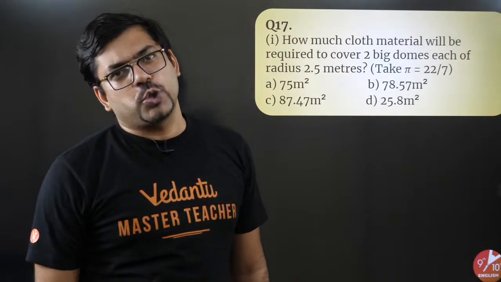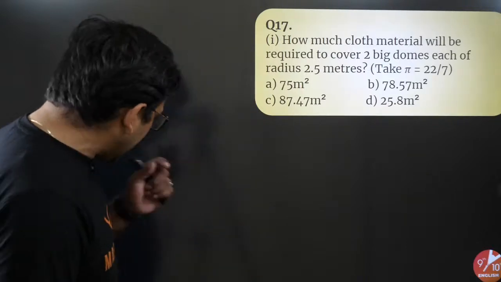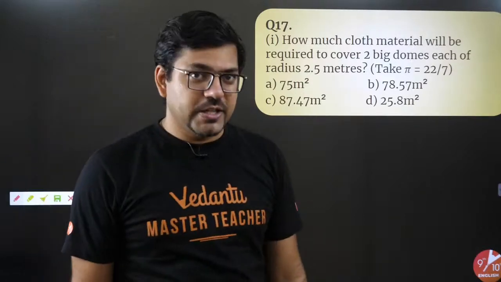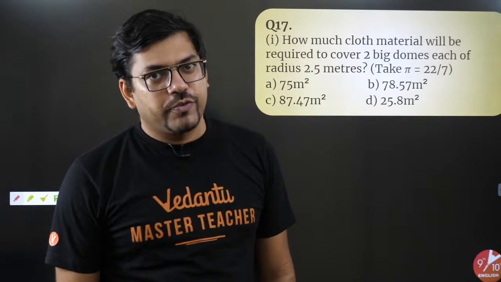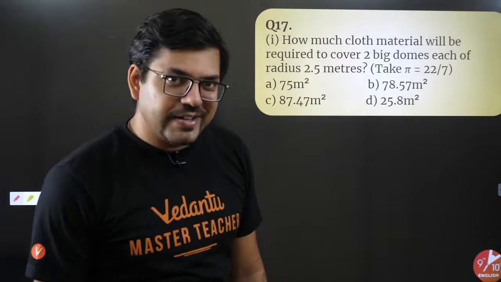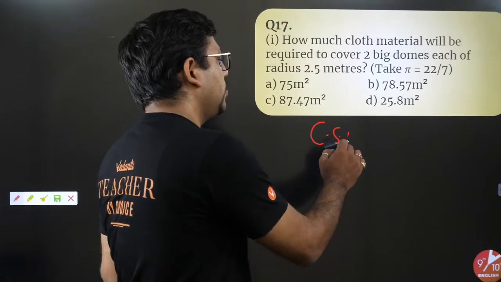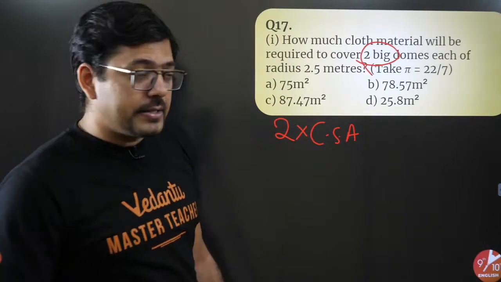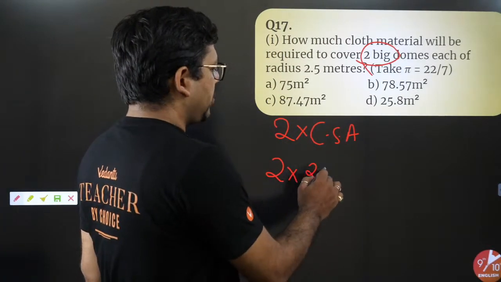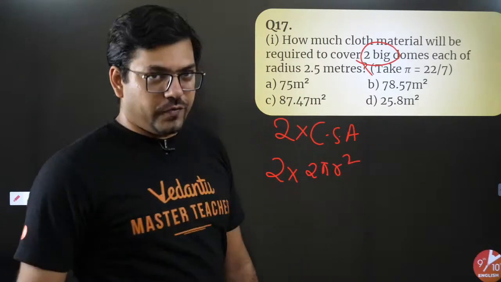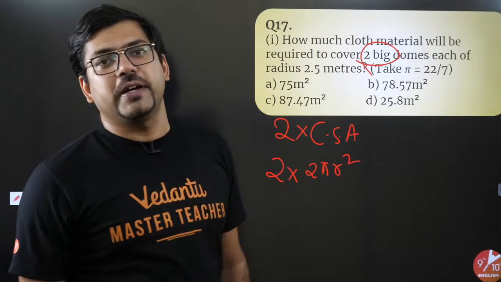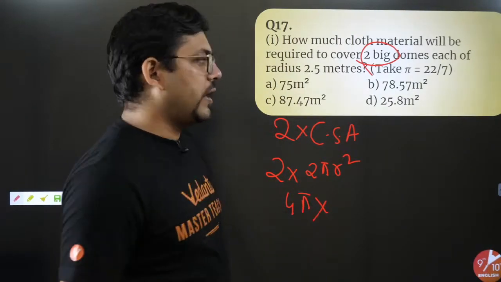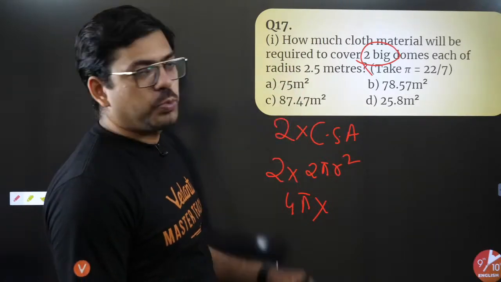Guys, I'm damn sure you can do that. See, a dome is in the shape of a hemisphere, and if you have to cover a hemisphere with cloth, this means you need CSA. So CSA of 1 dome, and you have 2 big domes, so 2 into CSA. We all know the CSA of a hemisphere is 2 pi r square. So 2 into 2, that's 4 pi r square, without even a doubt. So 4 pi, what's r square? R is given here, 2.5 meters.